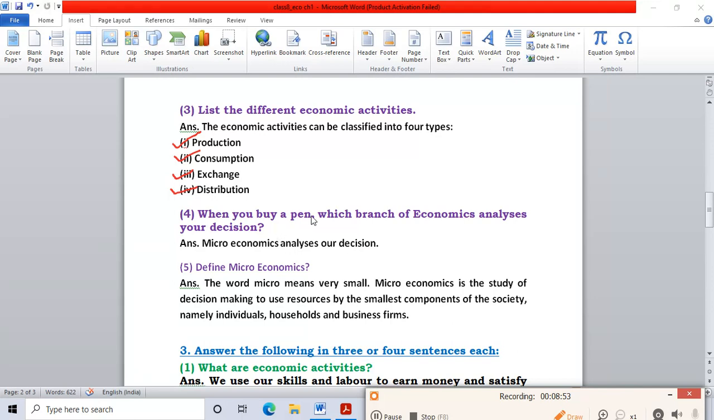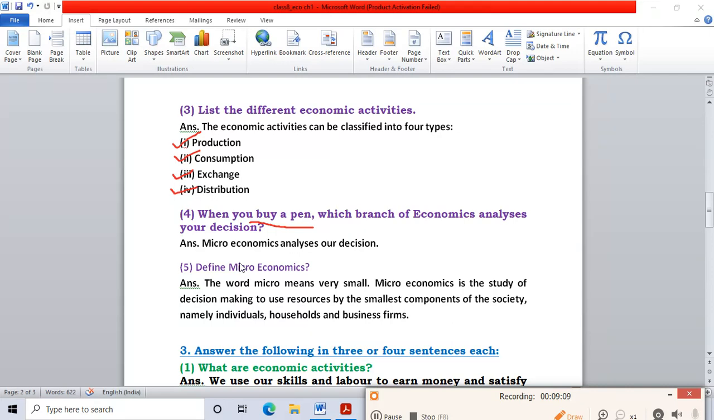Now, when you buy a pen, which branch of economics analyzes your decision? Buying a pen. Okay, you are only buying a pen. Only one individual is buying a pen. So it is a small decision. So which branch of economics analyzes your decision? Is it micro or macro?